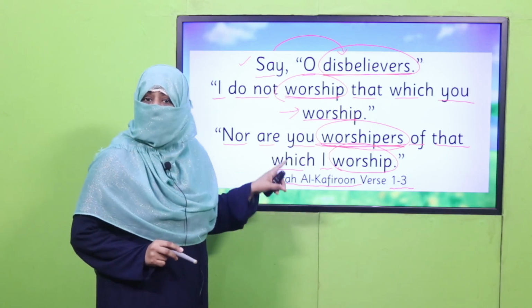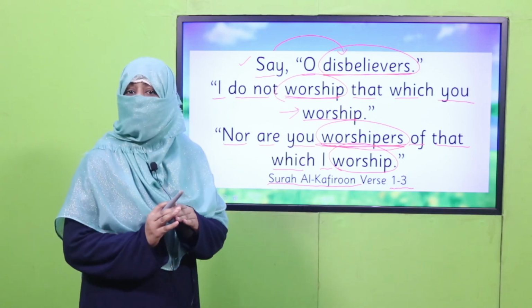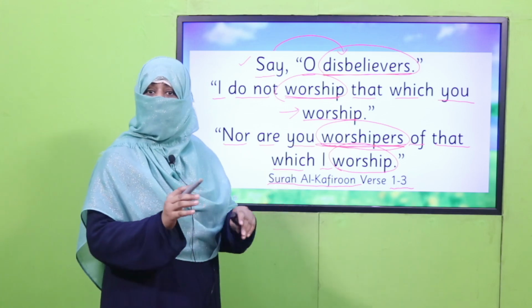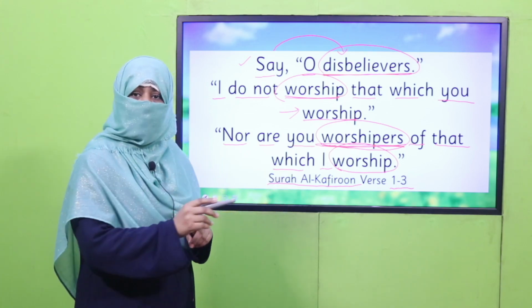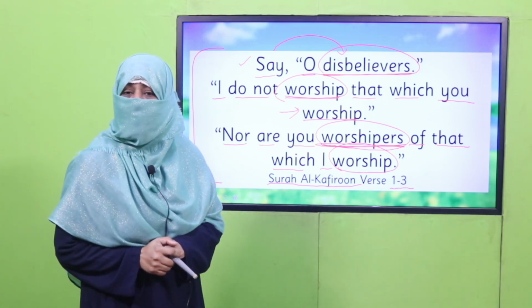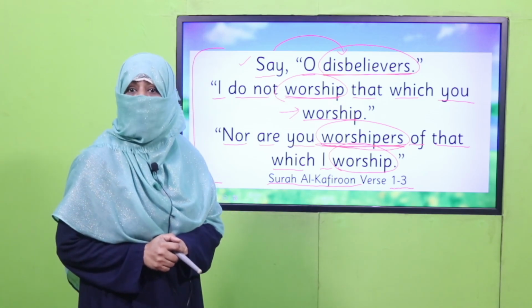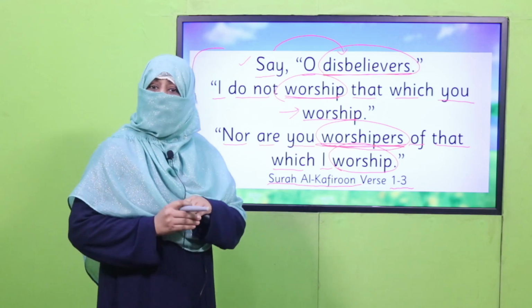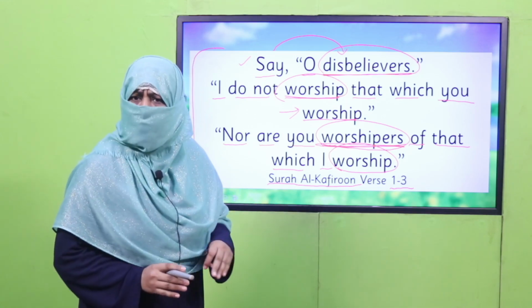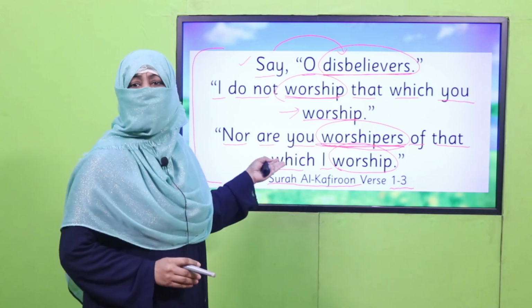So it's a huge message that we should not follow the majority, what we say, like mostly people are doing. No, beta, we should always follow what our Allah is telling us, what our Prophet Muhammad sallallahu alaihi wasallam taught us. No matter what people in masses are doing, if they are doing wrong, should we? No, this is what this verse is telling us.